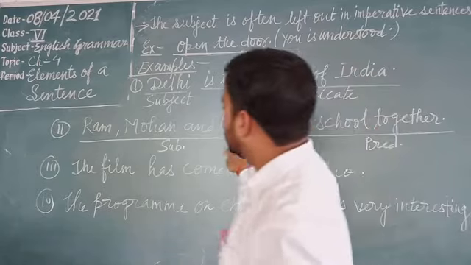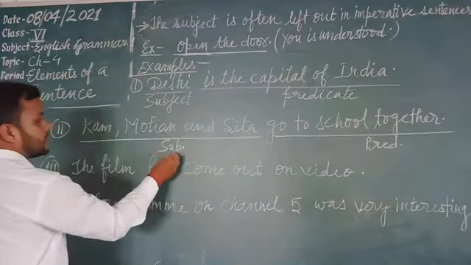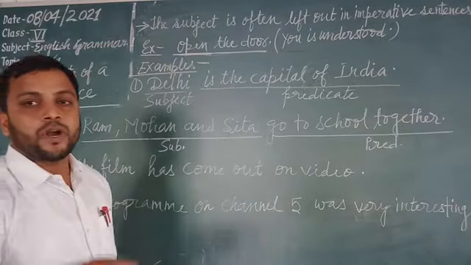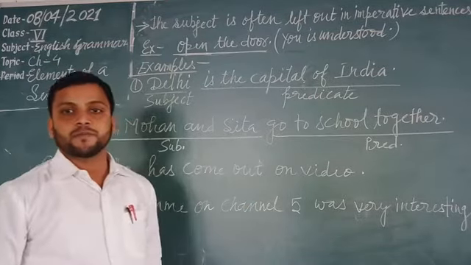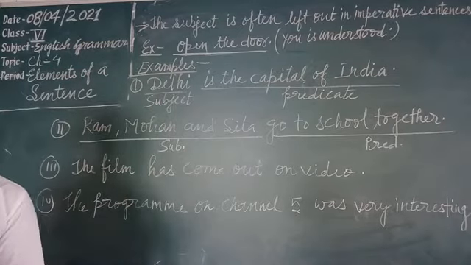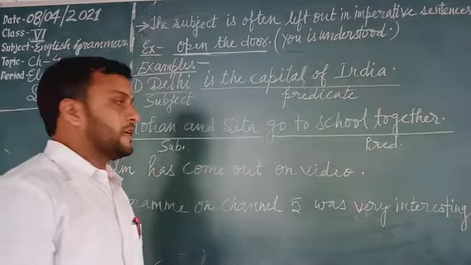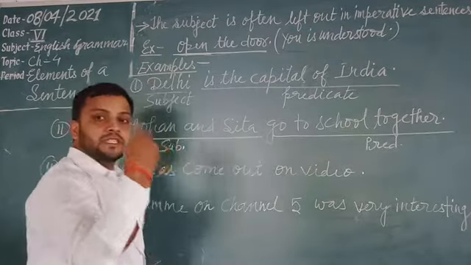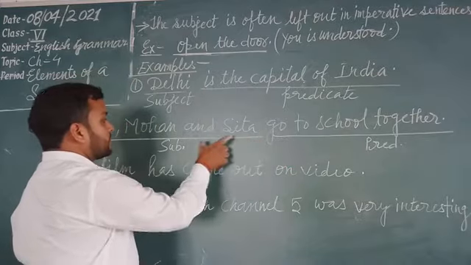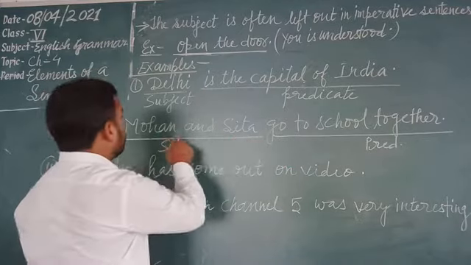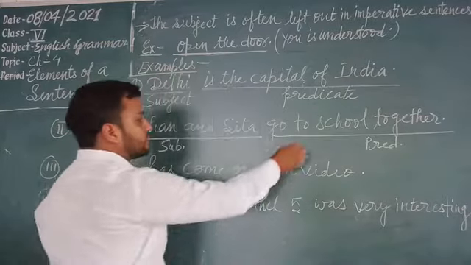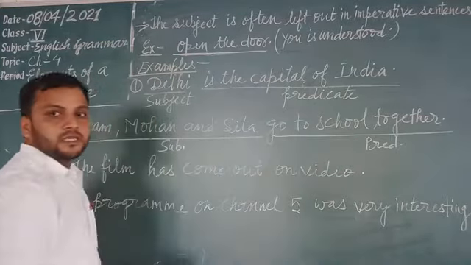Ram, Mohan and Sita is the subject and go to school together is the predicate. Whatever we say about the subject is known as predicate. About Ram, Mohan and Sita, it has been said that they go to school together. That's why this portion is the predicate and this one is the subject.